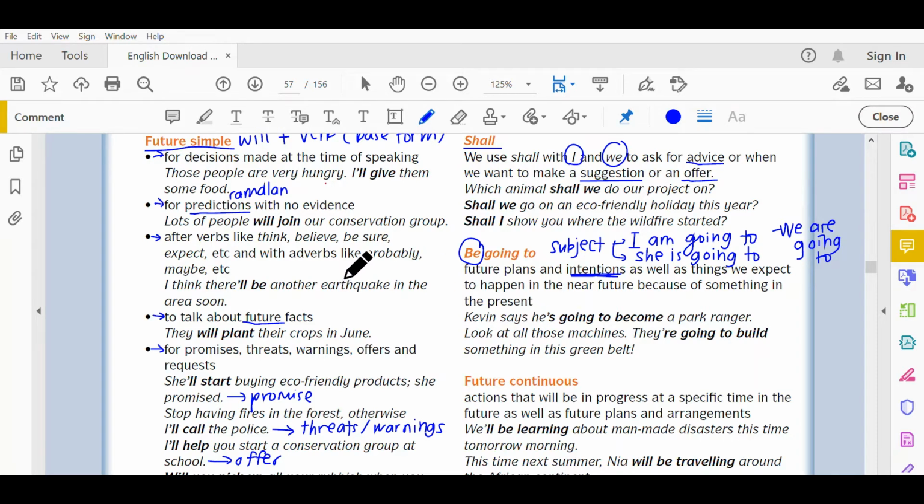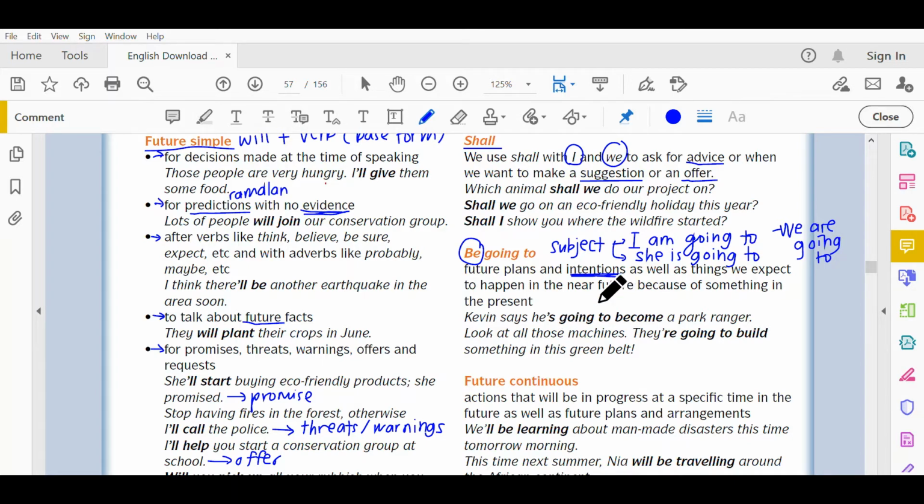Okay, contoh macam dekat will ni, you buat predictions with no evidence. Tak ada base, tak ada apa-apa sebab. But when you use be going to, maksudnya ramalan you tu ada base, ada sebab. You nampak sesuatu berlaku and then you meramalkan apa akan berlaku in the future.